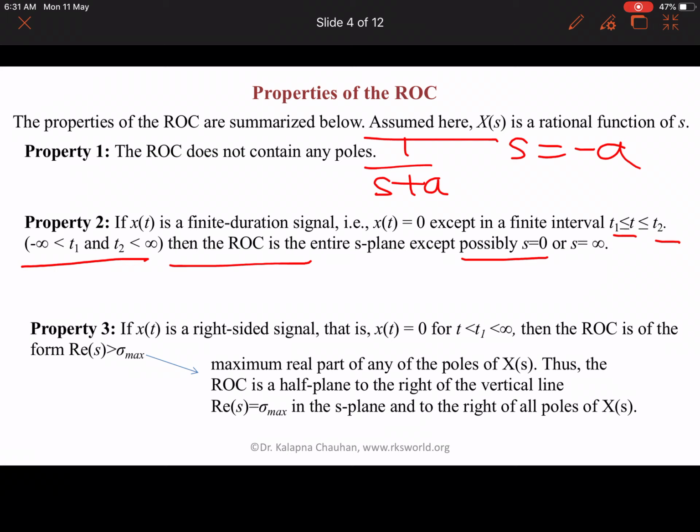Means if I have two poles, s equal to minus 2 or s equal to minus 3, then the maximum one is minus 2, so we have to take minus 2 as the region of convergence. Thus the ROC is a half plane to the right of the vertical line Re(s) equal to sigma maximum in the s plane and to the right of all the poles of X(s).